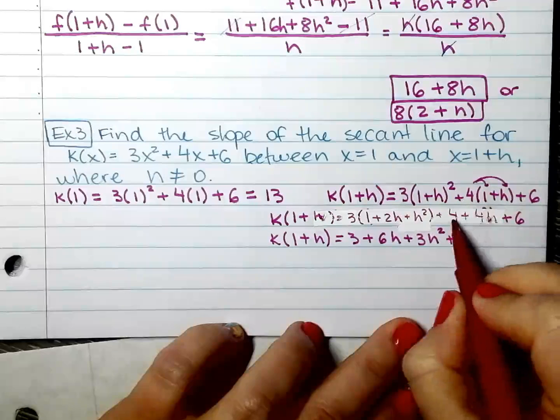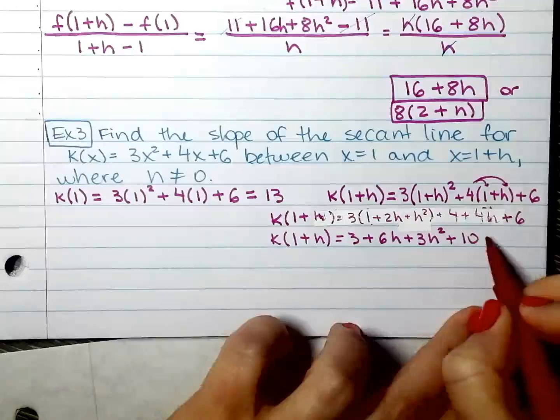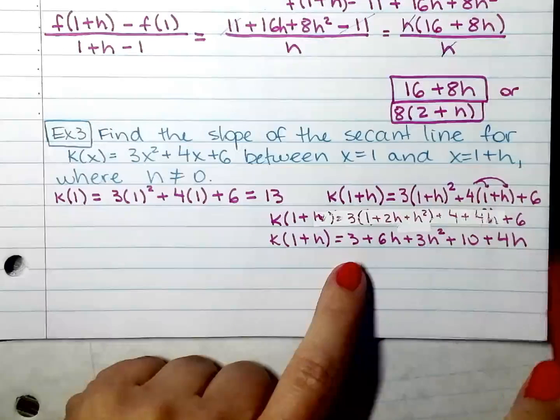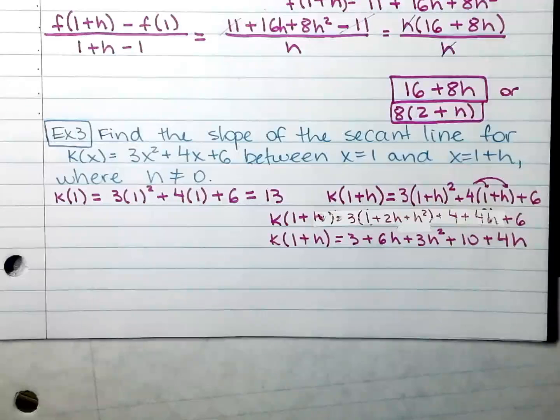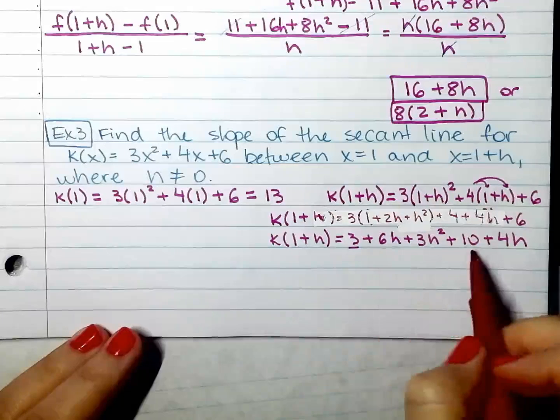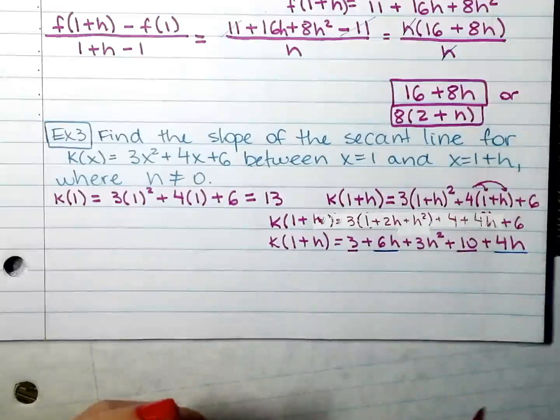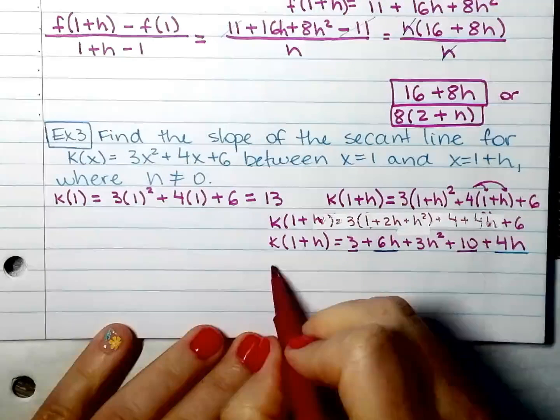I'll go ahead and combine 4 and 6, just because what else am I doing? All right. Combine everything else you can. I know I can combine 3 and 10. And I will also combine the h's.